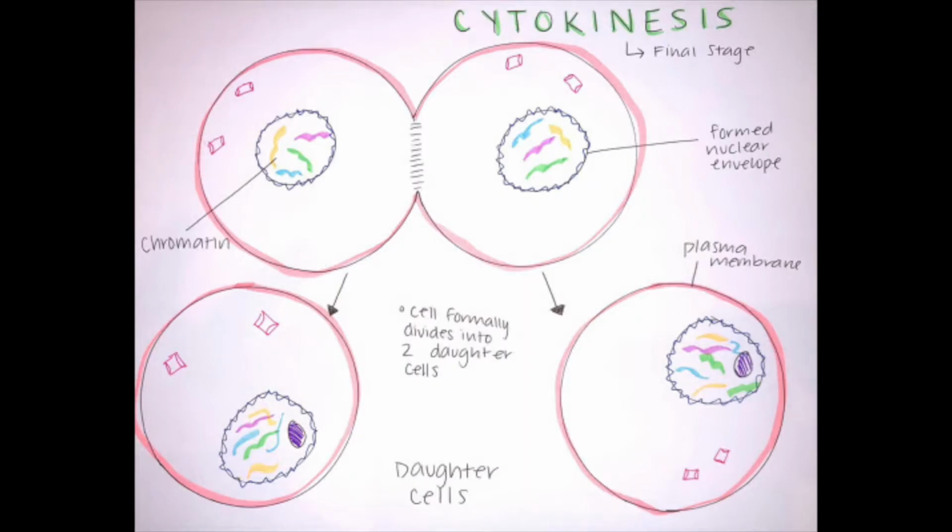Cytokinesis is the final stage of mitosis, and it is where the cell formally divides at the plasma membrane into two separate daughter cells. The daughter cells are identical with the same chromatin and organelles, since everything has been duplicated throughout the process. Once the daughter cells are separate, they each revert back to the beginning stage of interphase, and the process starts over to continue cell growth through mitosis.